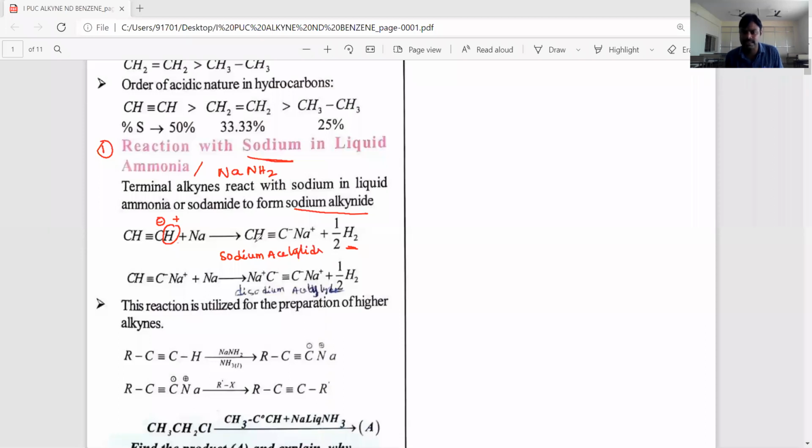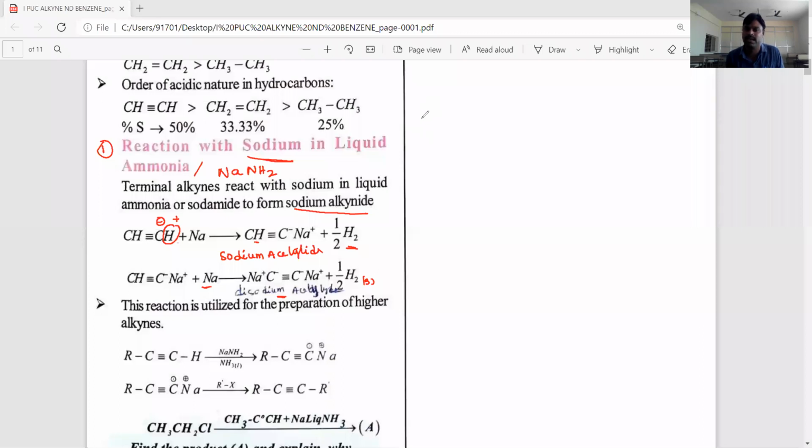Again, one more acidic hydrogen is present. It reacts with one more mole of sodium metal and liberates hydrogen gas, and disodium acetylide forms. So acetylene reacts with 2 moles of sodium metal and forms disodium acetylide and hydrogen gas.